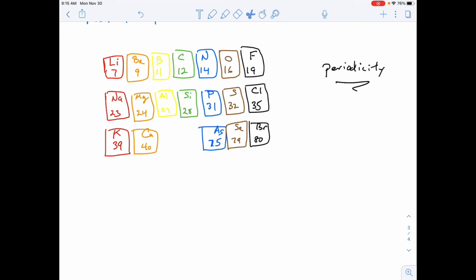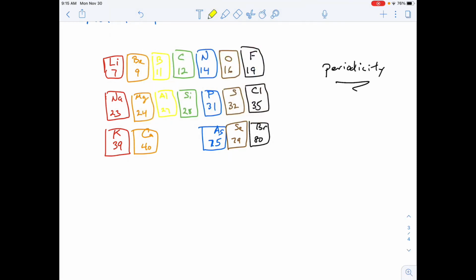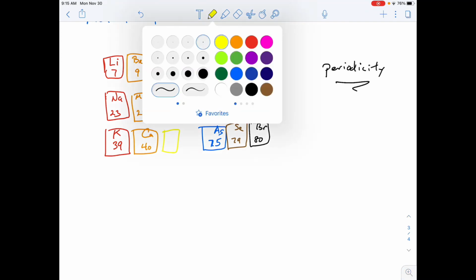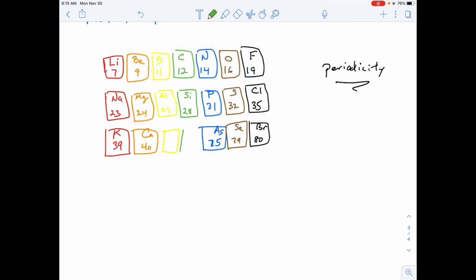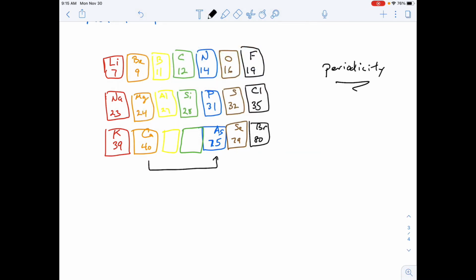But the one thing that was really ultra cool about Mendeleev's table was he left blank spots where he didn't have an element, or maybe there wasn't a known element at the time, but he realized, like, look, there's a big gap between 40 and 75 in terms of atomic mass. Big gap there. There's some elements that weren't discovered.